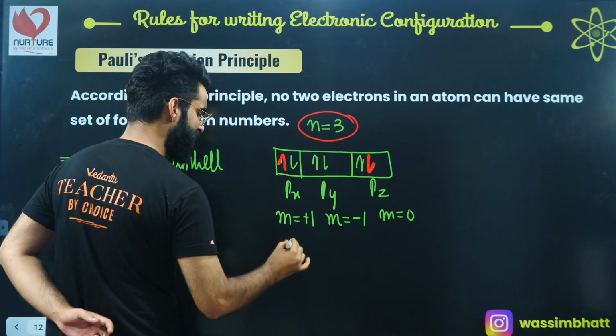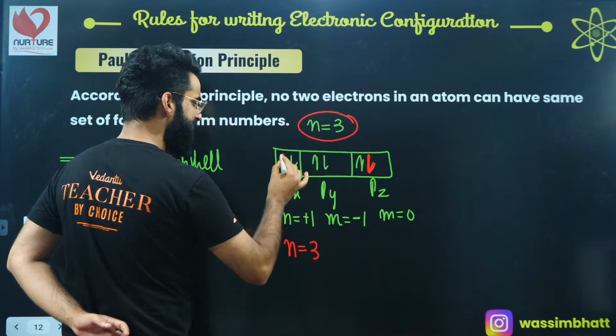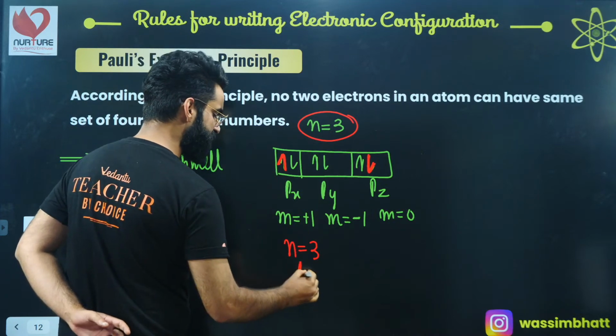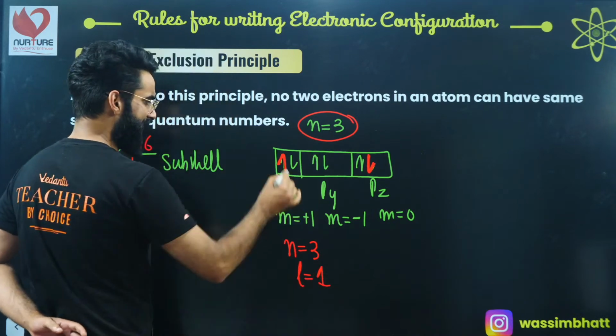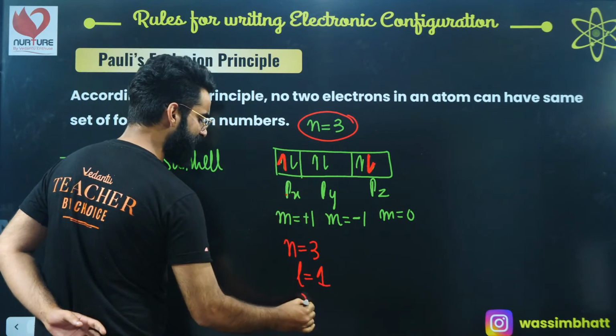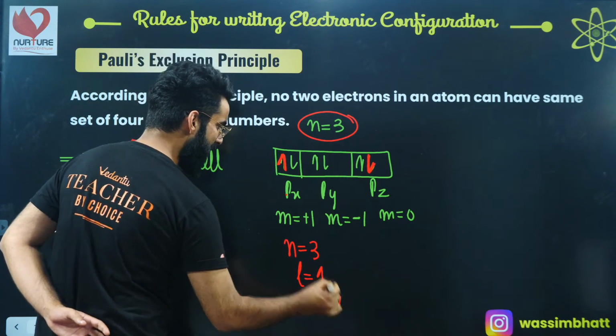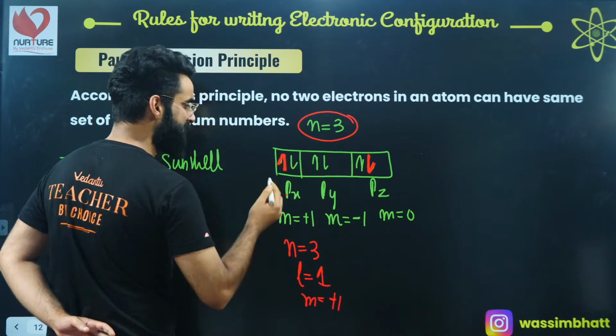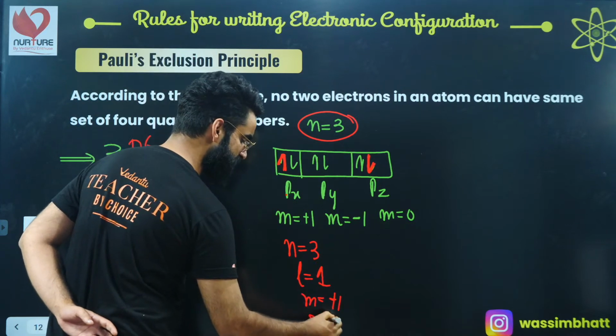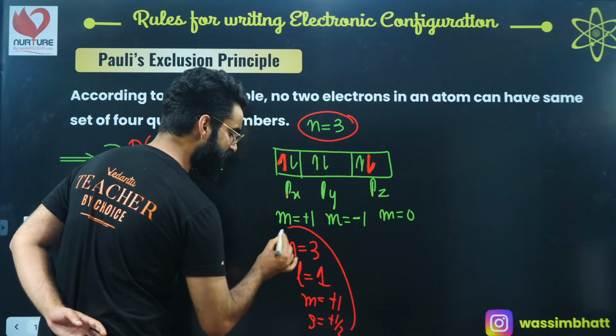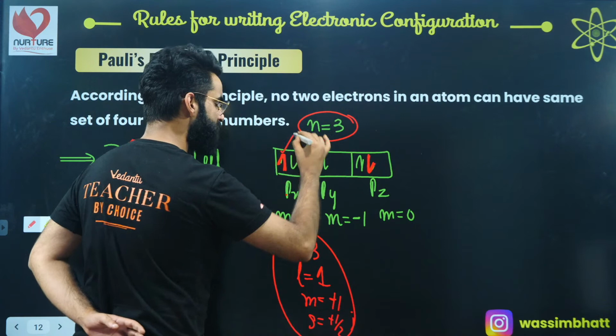So for this electron, the value of n is 3. This electron belongs to p subshell. For p subshell, the value of L is 1. It belongs to px. For px, the value of m is +1. And its arrow is upwards, that means it's moving clockwise, so its spin is +1/2. So these are the values of the 4 quantum numbers for this electron.